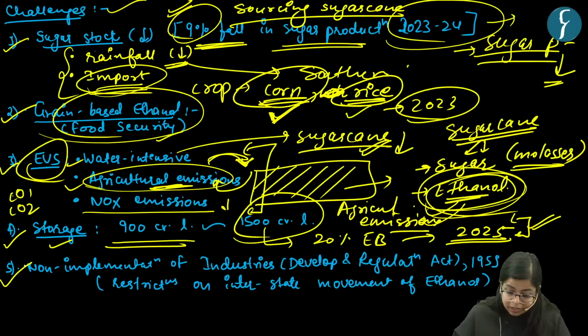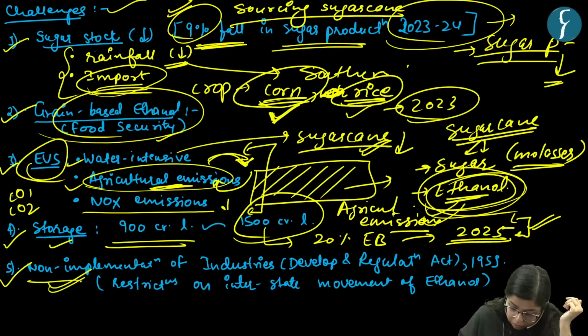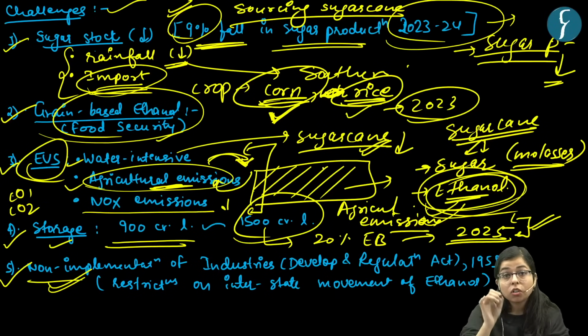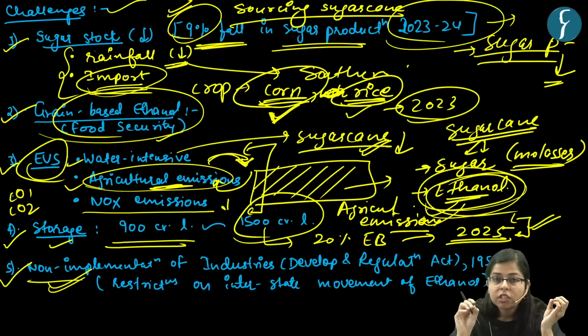Finally, there is an issue due to non-implementation of the Industries Development and Regulation Act 1951, right? This act, among other things, was to ensure smooth movement of ethanol from one state to another. Certain states in India are rich in biofuel and so in ethanol production, and certain states are deficient in ethanol production.